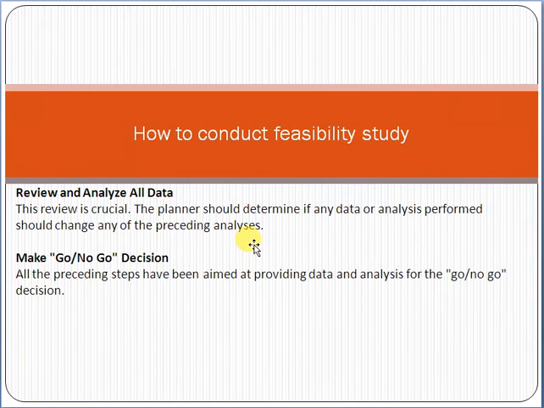Yes or no. Go or no go. So the decision about whether you will go for that product or project will be based on the thorough analysis of data which you have gathered through proper analysis and market survey.